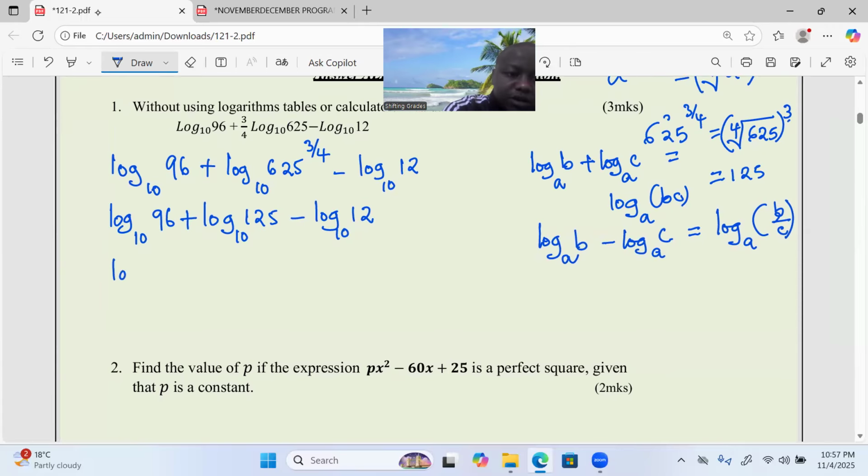Then we will talk about the log to base 10 of 96. Because of the plus, we multiply by 125. And now there is a minus, we divide by